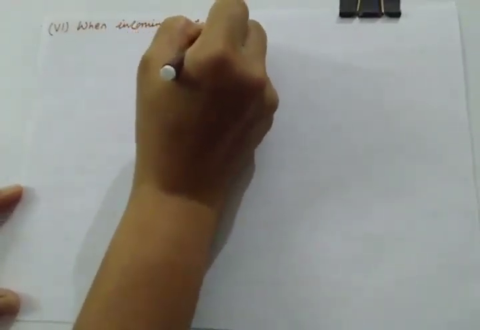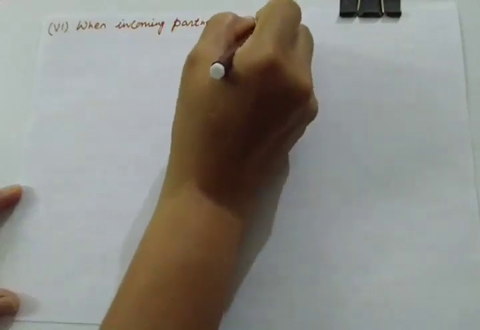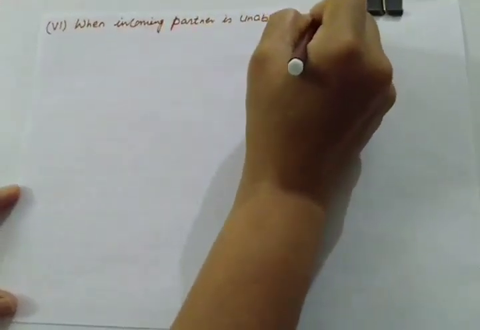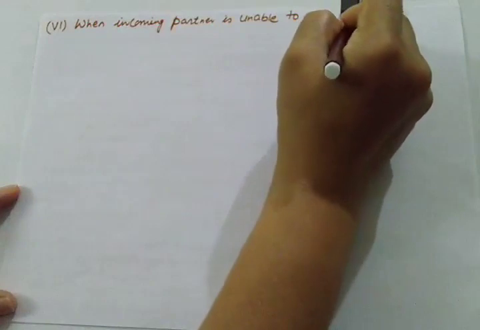This is my case 6, when the incoming partner is unable to bring premium